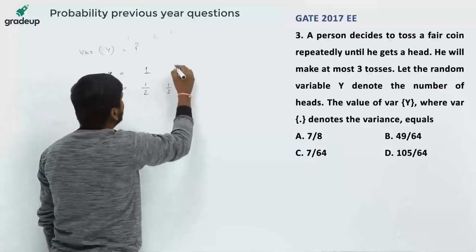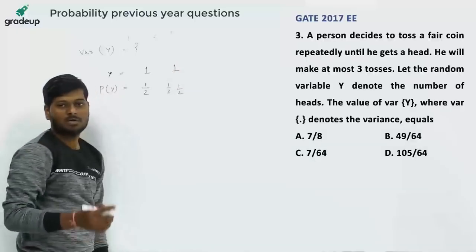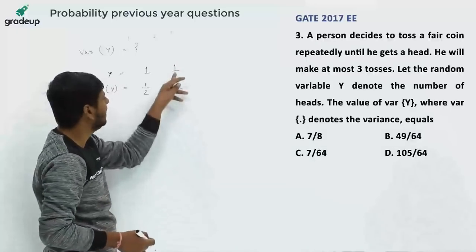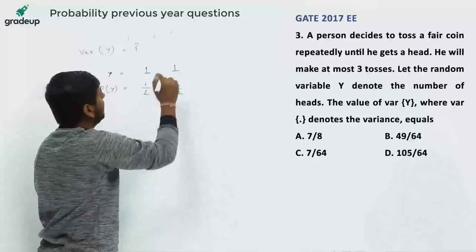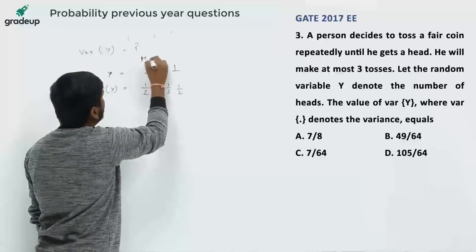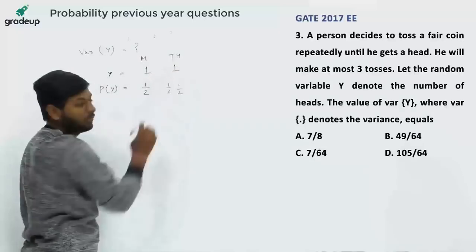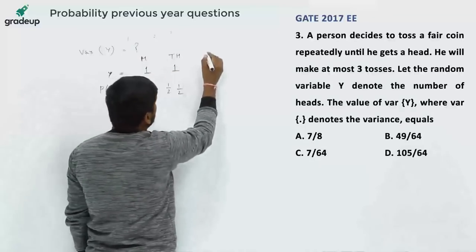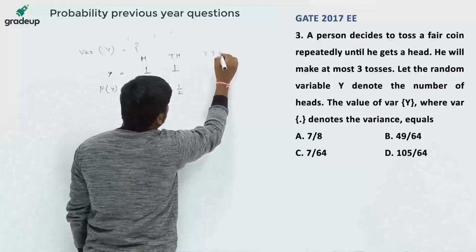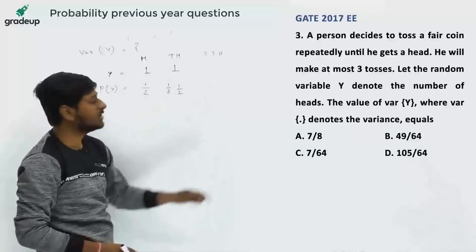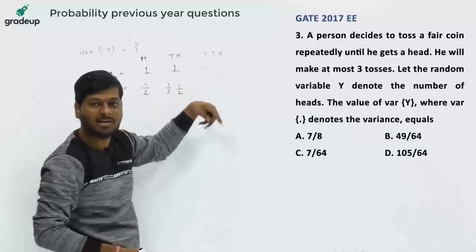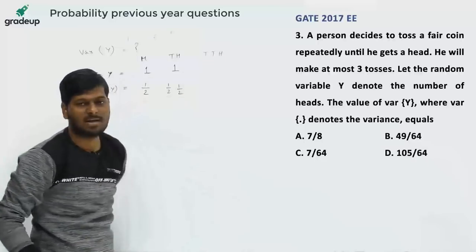And what about the number of heads? Number of heads is again 1, because in the first toss we get tail and the second toss we get head. So this is H, this is TH. Y is representing number of heads, so number of heads are 1 only. If the next toss happens, then TTH. In the first toss he gets tail, in second also he gets tail, and in the third toss he gets head.